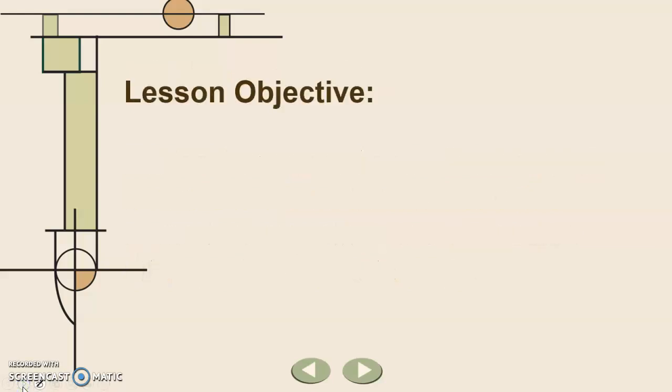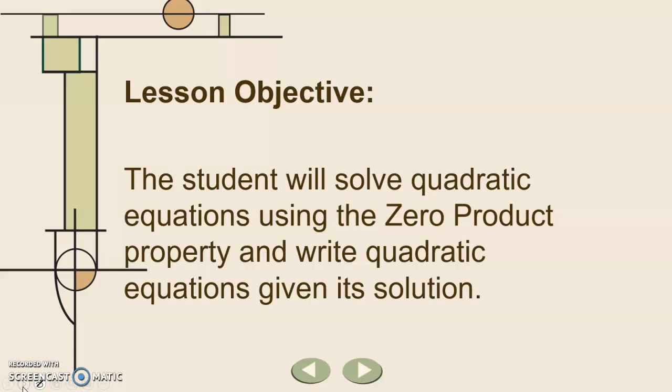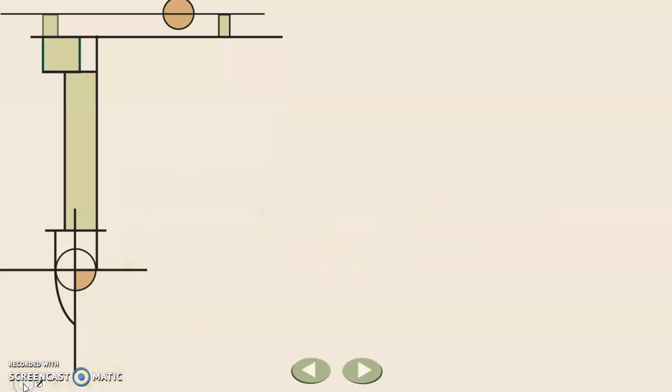Our lesson objective for today is this. You, the student, will solve quadratic equations using the zero product property and write quadratic equations given its solution. So we're going to do two things today. We've got two verbs here. First, we're going to solve quadratic equations using factoring and this zero product property. And then we're going to write the equations. So we'll be given the solution and have to work our way backward to that original equation.